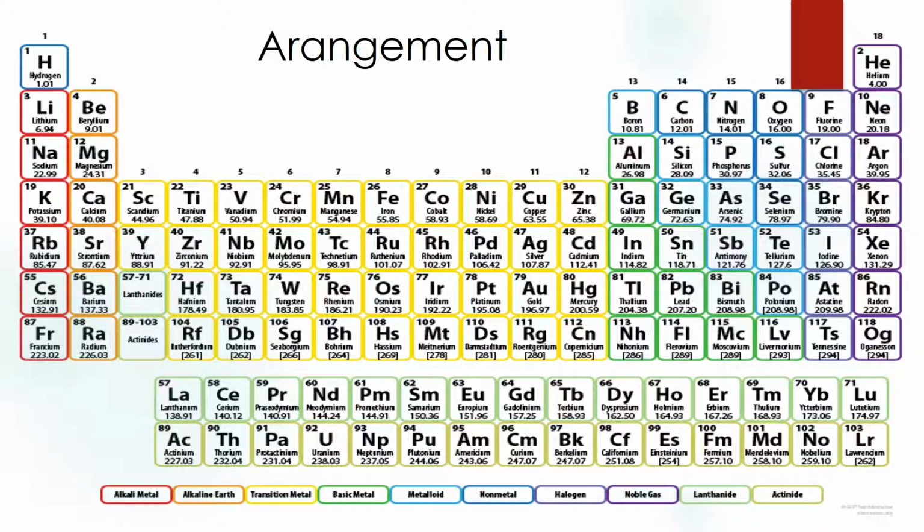Okay, now we're going to go into the different groups on the table and the different colors and how they respond to the groupings of the elements. So the first one we want to go to is alkali metals. They make up group 1 of the table and comprise lithium through francium. They have very similar behavior and characteristics. Also, hydrogen is group 1, but it exhibits few characteristics of a metal, and it's often categorized with the non-metals, as it is in this one.